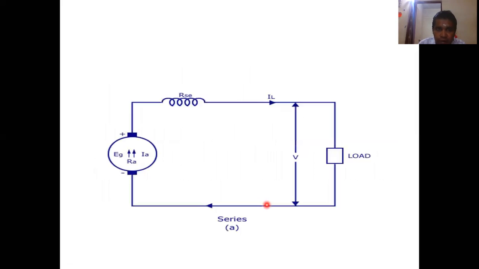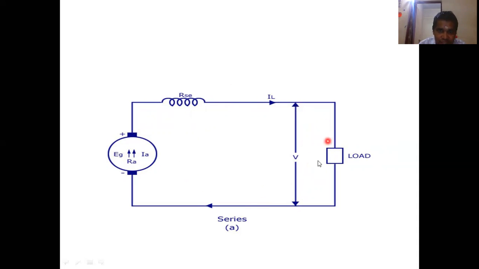The reason is that your armature and field are in series, and the load also is in series, right? All are in series. You can say it's a closed loop. Your armature, your field, and your load, all are in series. So whatever the load current is, that also will flow through the armature as well as through the field winding. You can say armature current here, called armature current in the armature winding. The same current comes here and the same current will flow as field current. The same current will flow as load current.